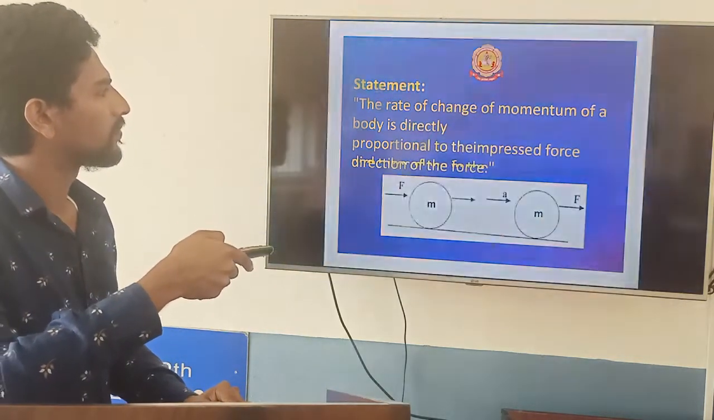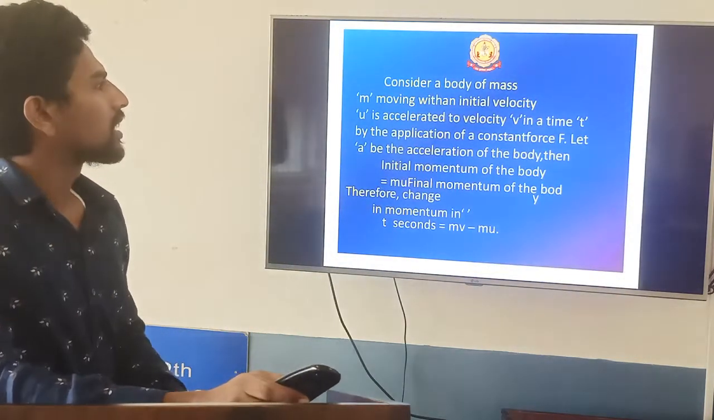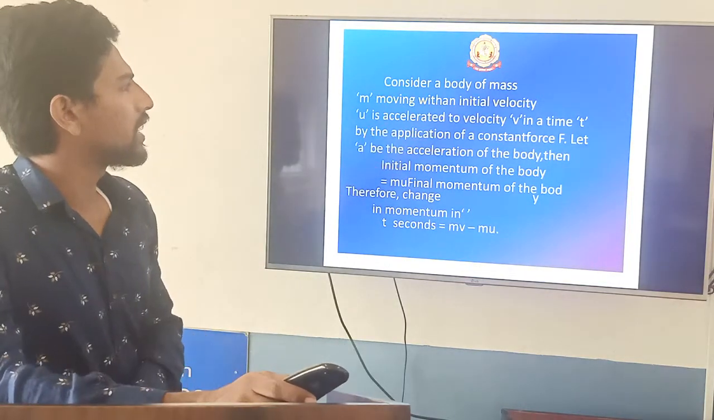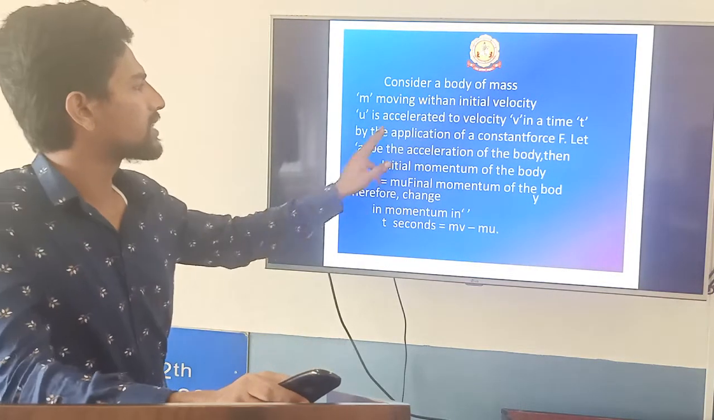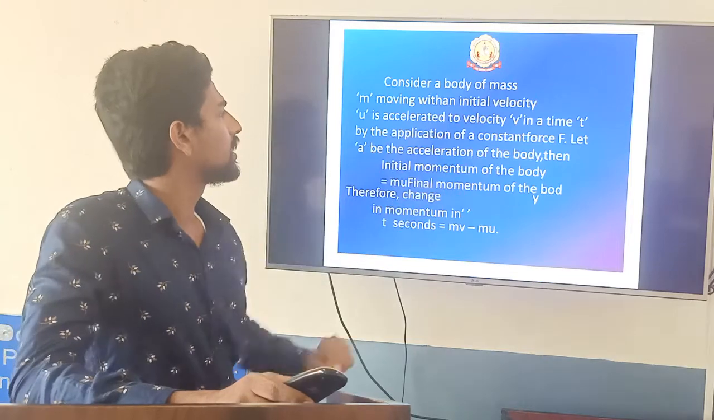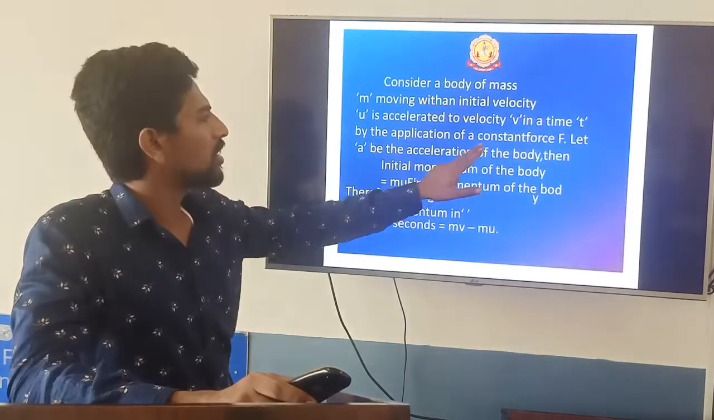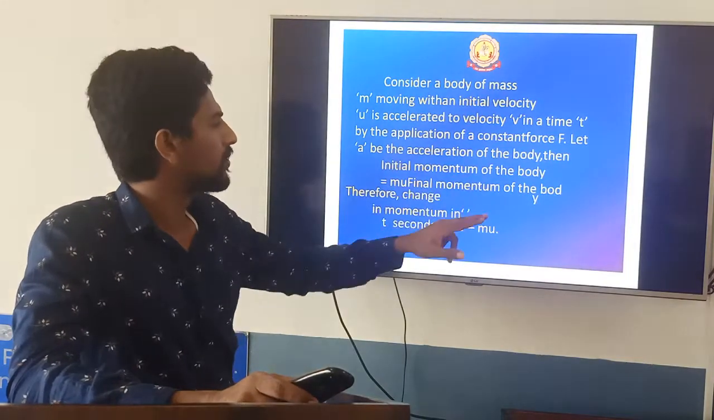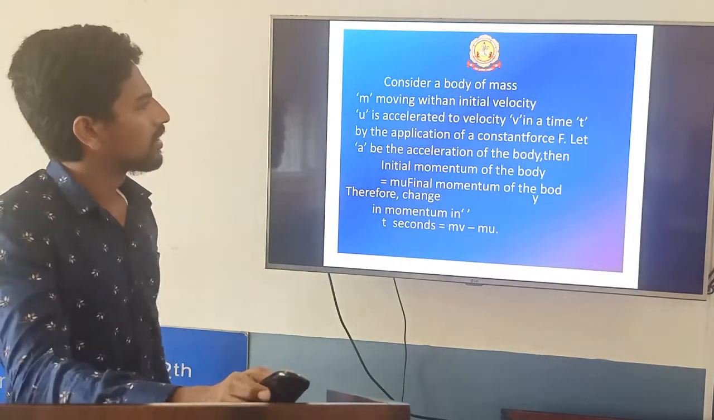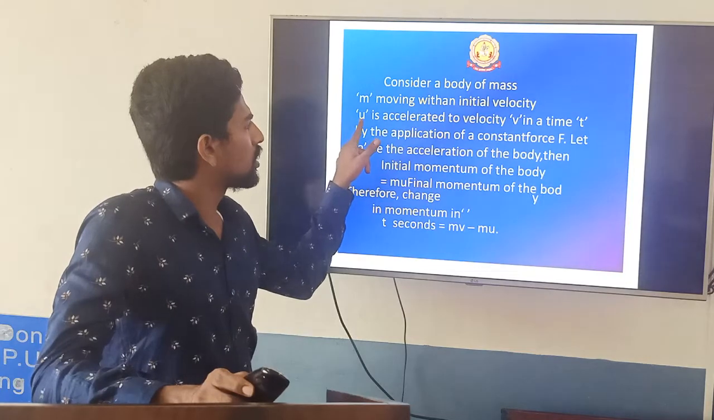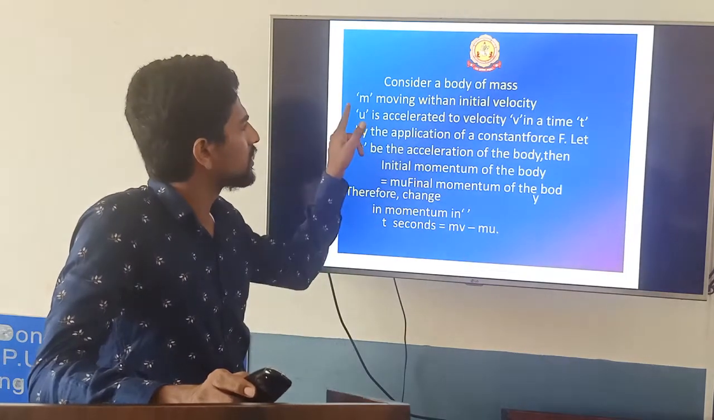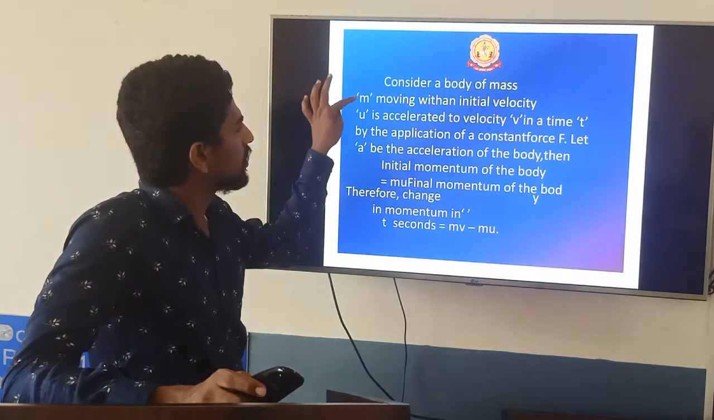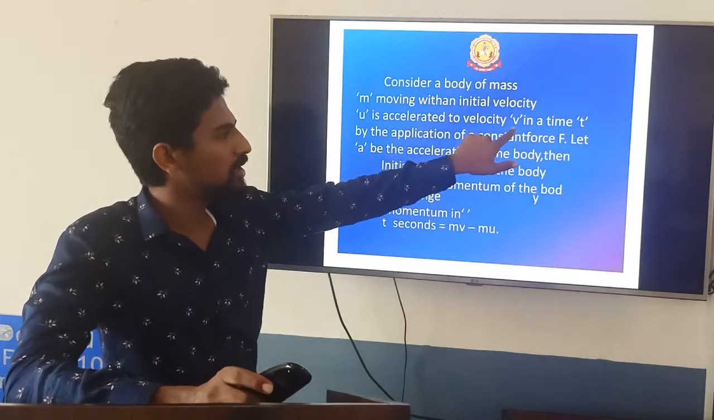Now here you can see. Consider a body of mass m moving with an initial velocity u. It is accelerated to velocity v in a time t by the application of a constant force F, and let a be the acceleration of the body. So the body is moving with initial velocity u and mass m. Then what is the initial momentum? m into u. Now its velocity is v.